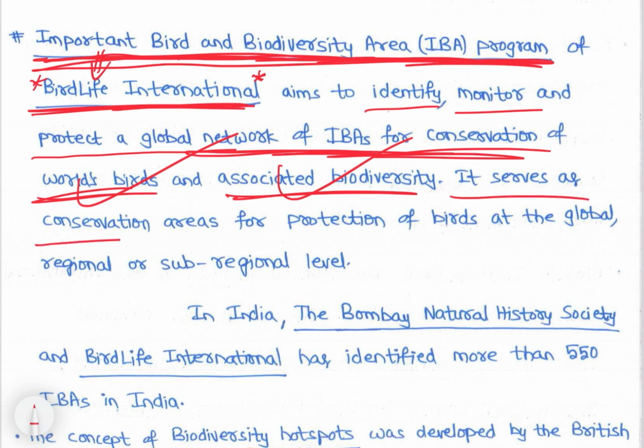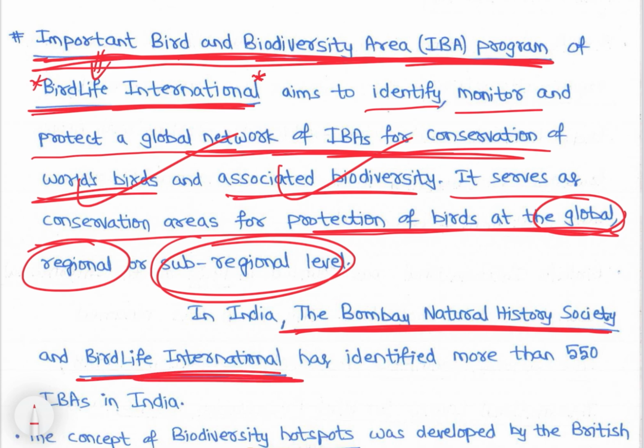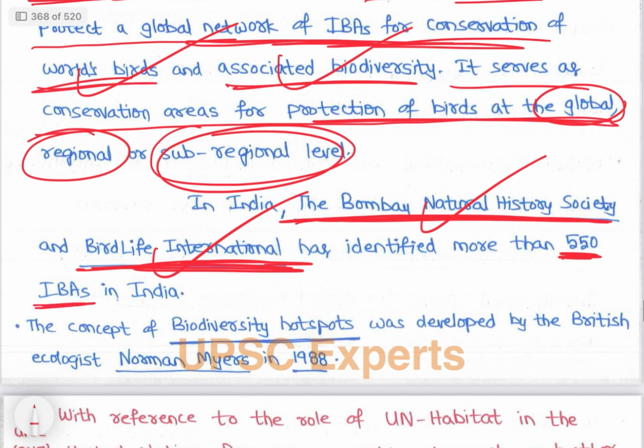It serves as conservation areas for protection of birds at a global, regional or sub-regional level. In India, the Bombay Natural History Society and BirdLife International have identified more than 550 IBAs in India.